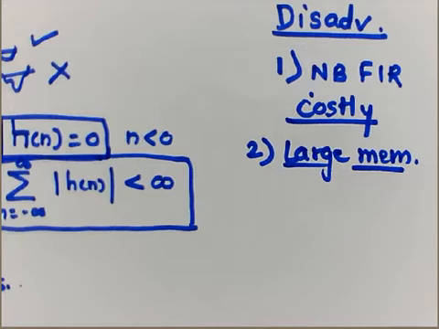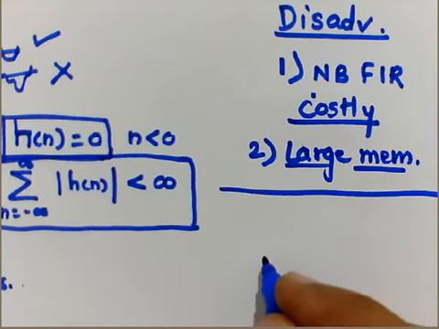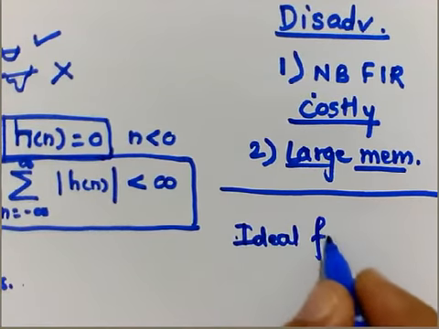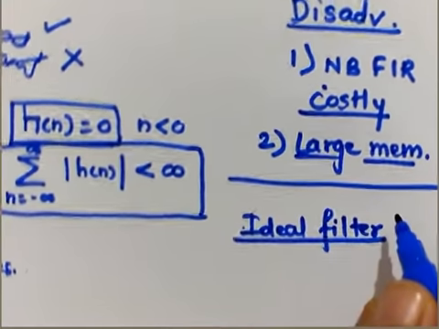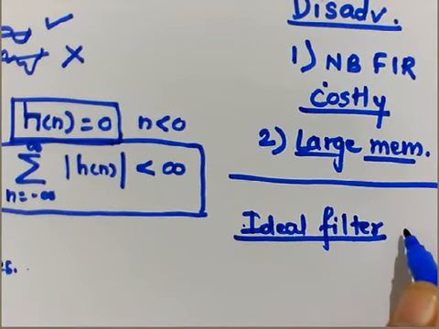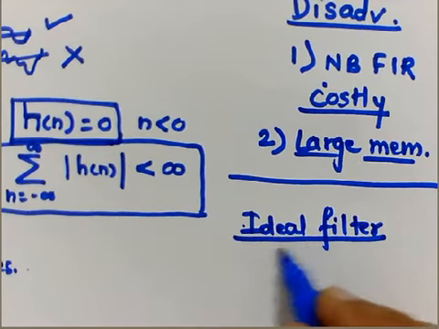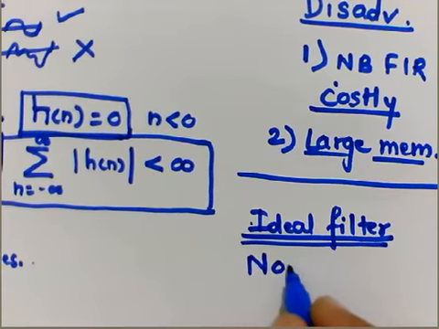Now let's analyze why it is not possible to go for ideal filter realization. Ideal filters cannot be designed or practically realized. Why? Because these filters are non-causal in nature.